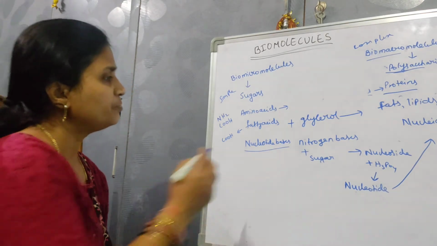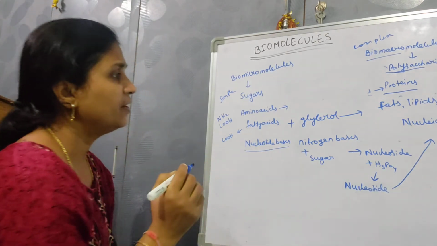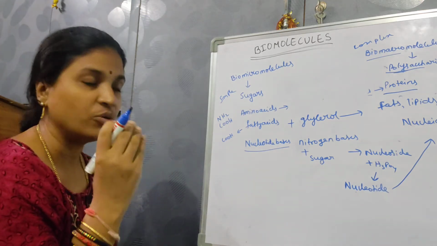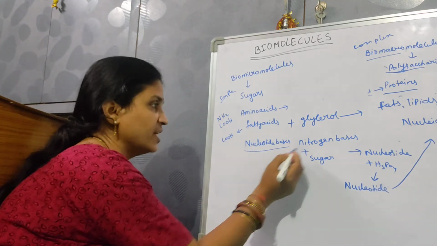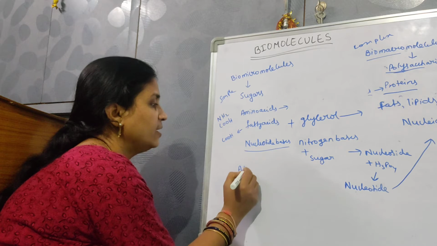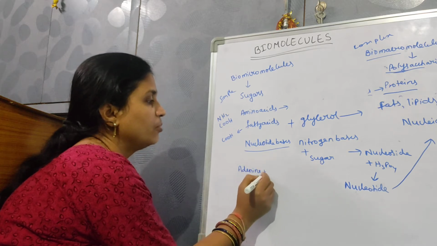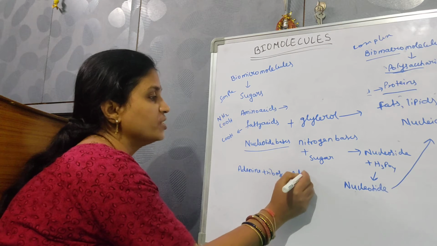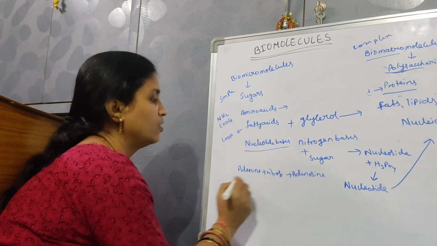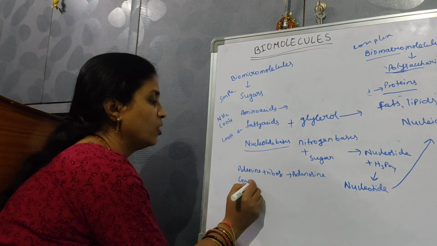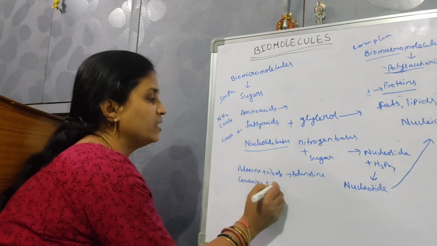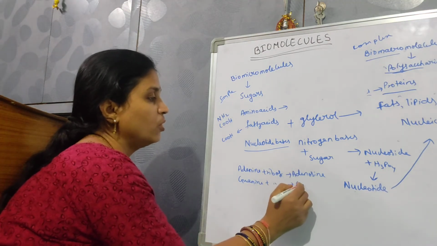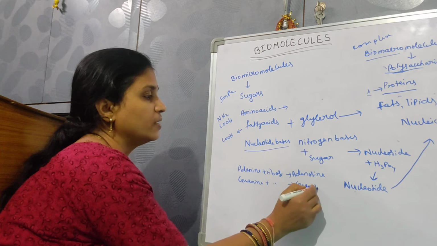Then, adenine is a nitrogen base. Adenine plus ribose forms adenosine. Guanine plus ribose forms guanosine.